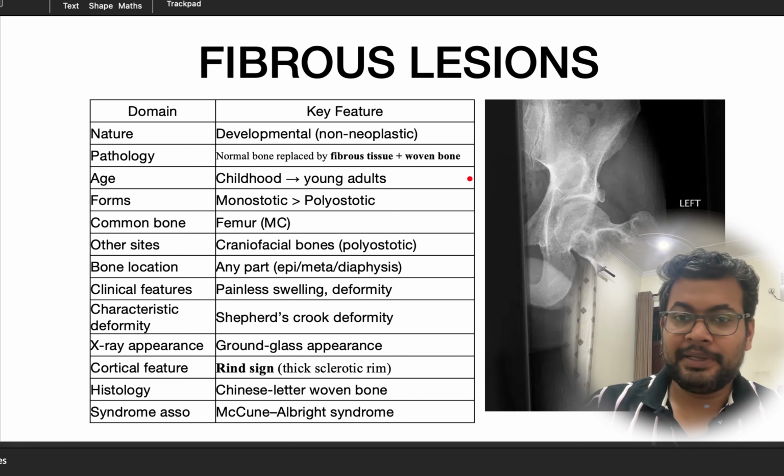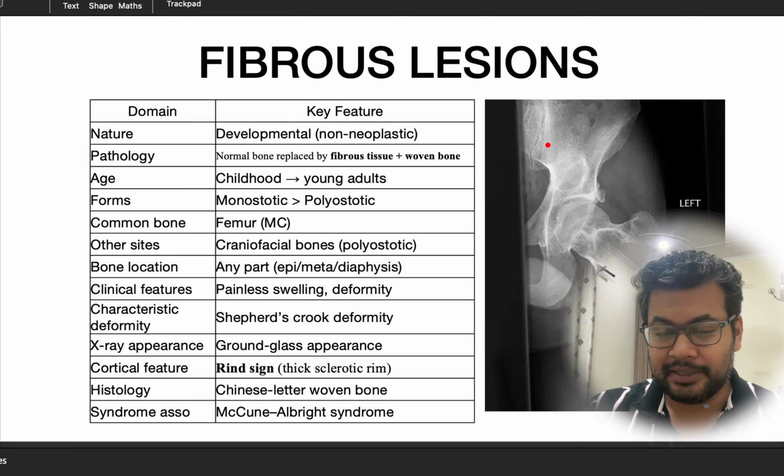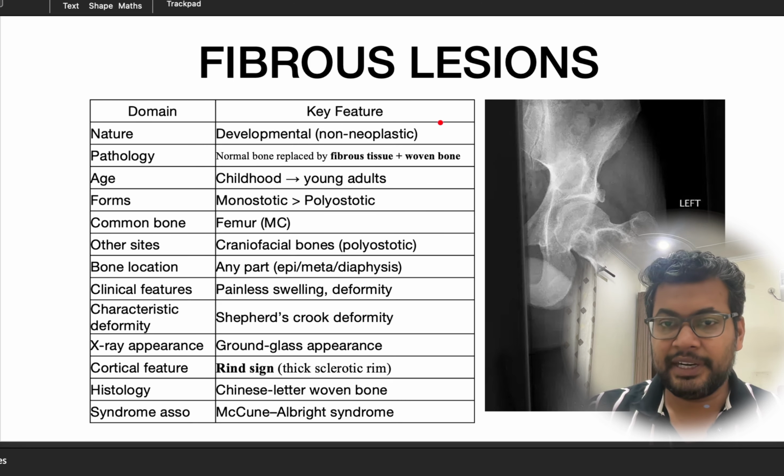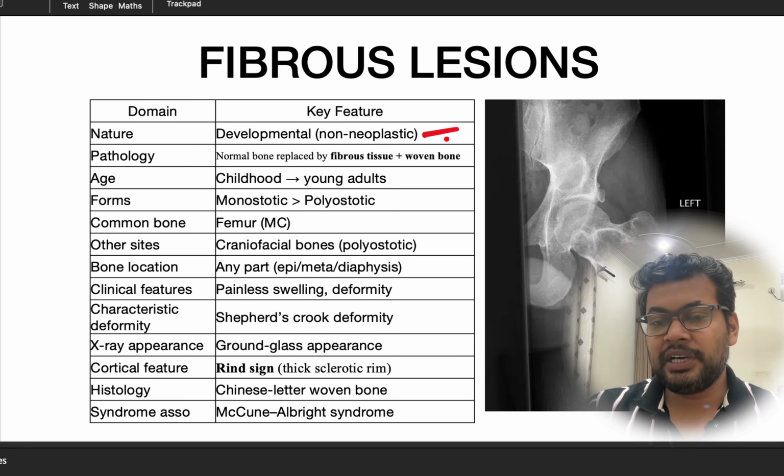Then we have the fibrous lesions. The fibrous lesions are like fibrous dysplasia. So this is an X-ray showing fibrous dysplasia. These are usually developmental lesions. These are not tumors. These are developmental anomalies. So they are not true tumors. So the pathology is the normal bone is replaced by fibrous tissue or woven bone. This is during the developmental phase, usually seen in childhood or the young adult.